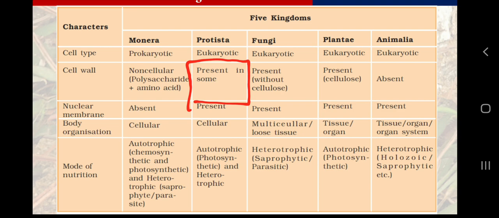When we studied the three domains of life, bacteria, archaea and eukarya, we classified Protista, fungi, plantae and animalia in one super group called eukarya, because they are all eukaryotes.